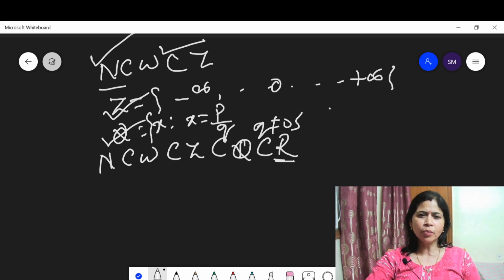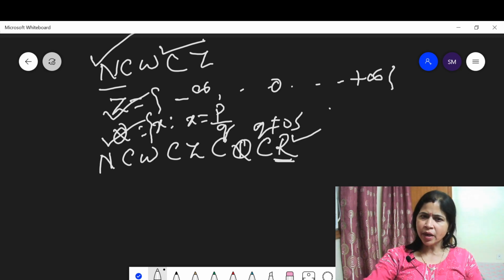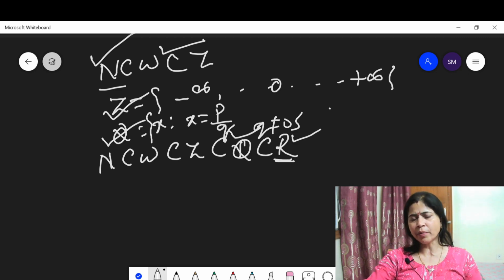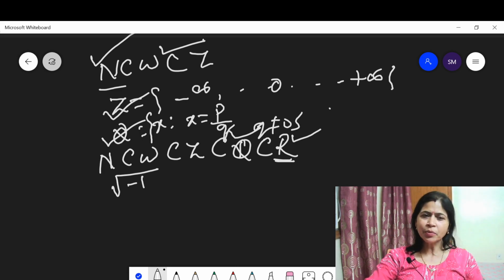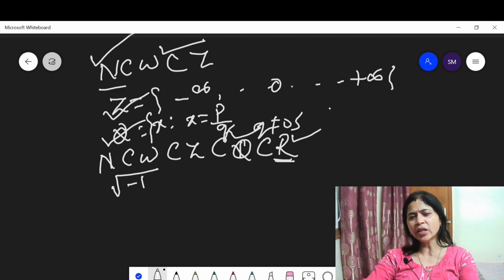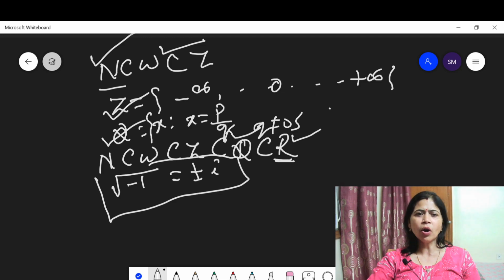Real numbers are those numbers which can exist. This may be a rational number, an integer, a whole number, or a natural number. Suppose we get the square root of -1. Is it possible? The square of any real number is not negative, so it is not possible. Then we get the imaginary number i. This is not a real number. All other numbers are real numbers.